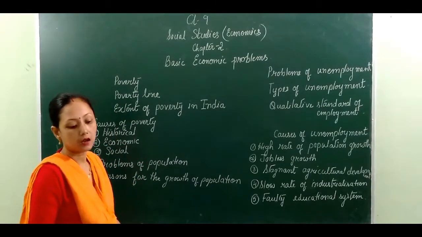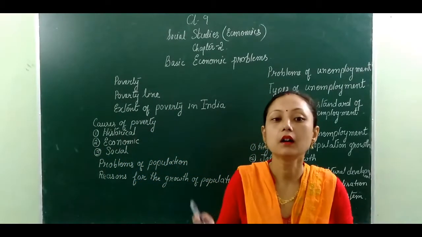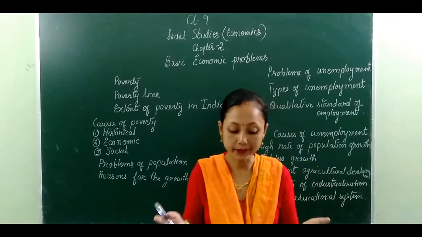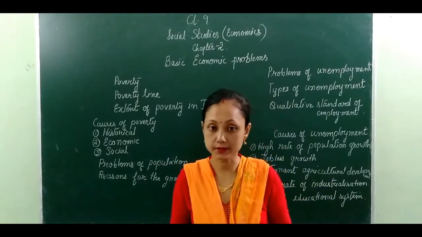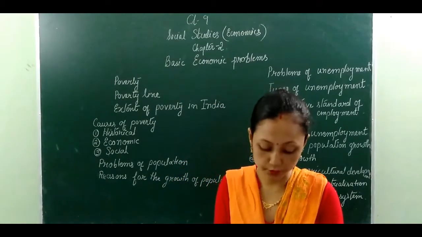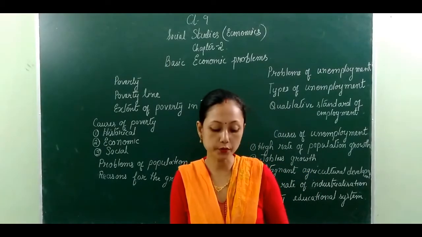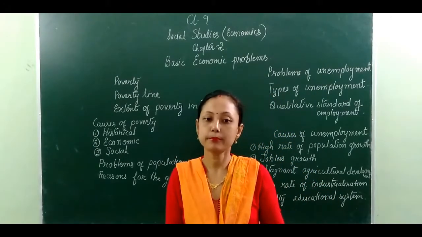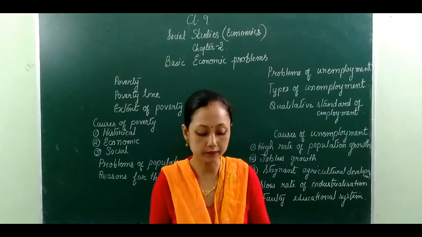Next is the economic factor. Now let's see what the economic factors are. The economic factors have been broadly divided into many types. Here I'll read out some of the economic factors that have led the people under the poverty line. That is the absence of ownership, and another one, the absence of employment opportunities outside the agricultural sector. Means, except farming, they have no other alternative way of earning a livelihood.